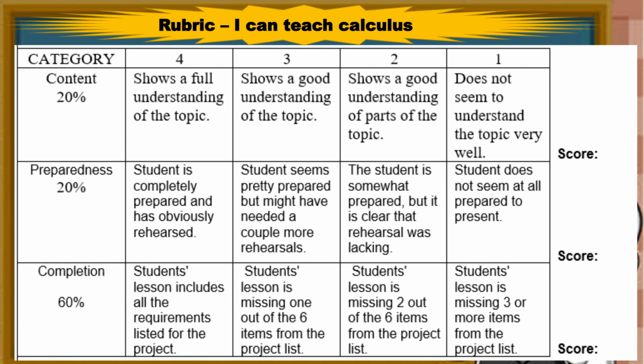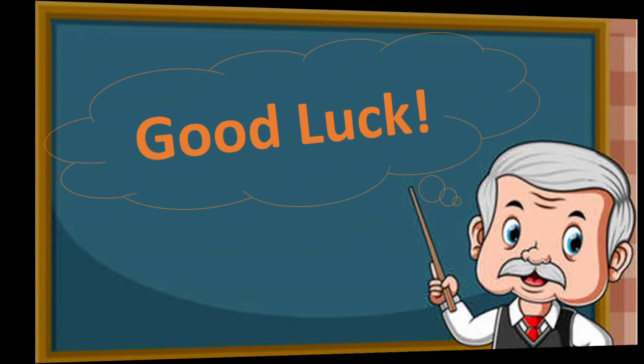1. Content: does not seem to understand the topic very well. Preparedness: student does not seem at all to be prepared to present. Completion: student's lesson is missing 3 or more of the items from the project list. Good luck!